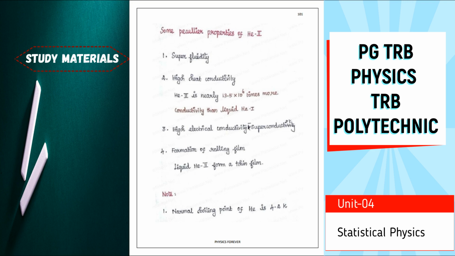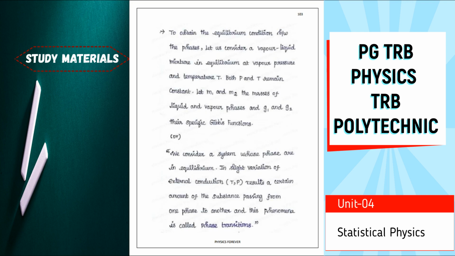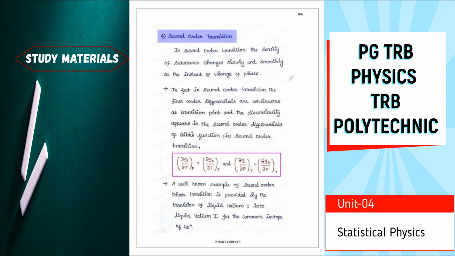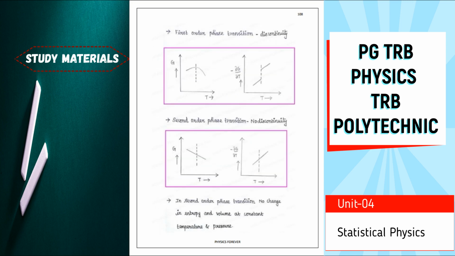Then some peculiar properties of helium II. Then phase transition: there are two kinds, first order transition and second order transition. These are similar graphs. They could be asked in the UGC NET exam also. A first order phase transition has a discontinuity, while a second order phase transition has no discontinuity.